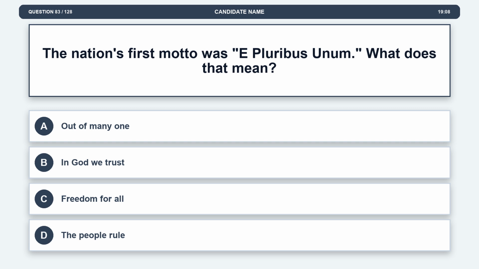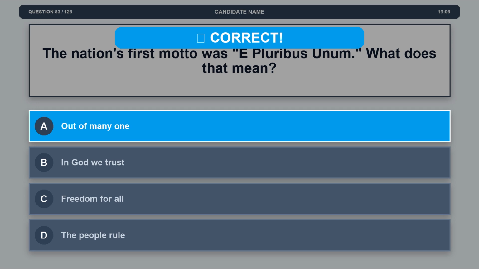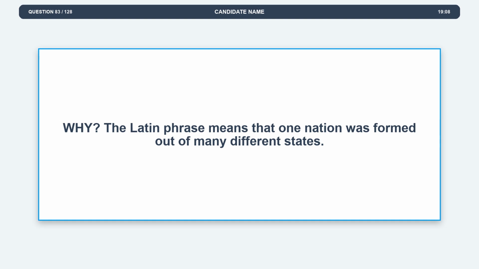Question 83. The nation's first motto was E pluribus unum. What does that mean? Option A, out of many one. Option B, in God we trust. Option C, freedom for all. Option D, the people rule. The correct answer is option A, out of many one. Explanation: the Latin phrase means that one nation was formed out of many different states.